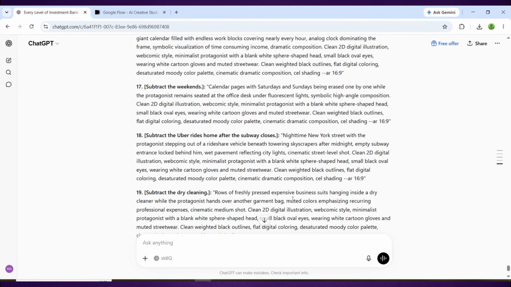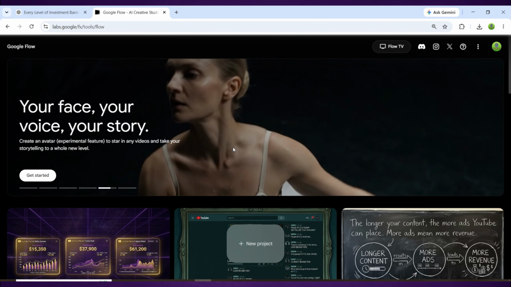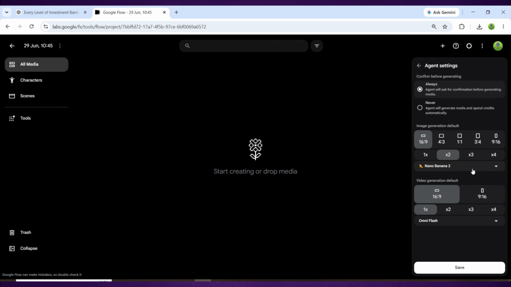Step 4. Generating all your images. Open Google Flow and navigate to the Image Generation workspace. In the Model Selection menu, find and select Nano Banana 2. This is the specific model you want for this style of content.